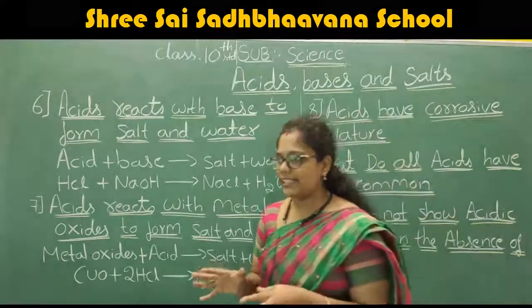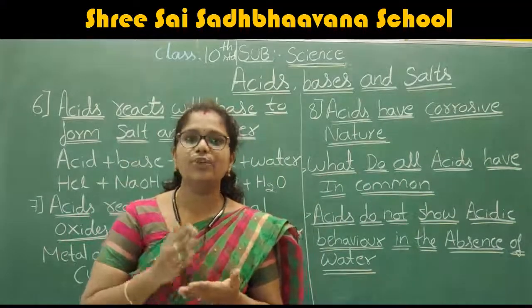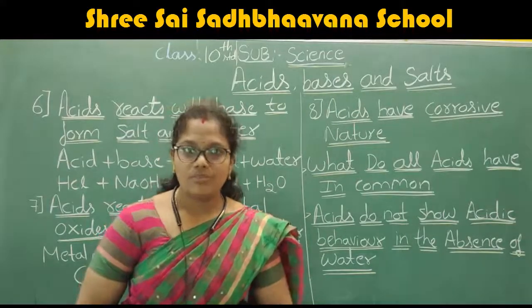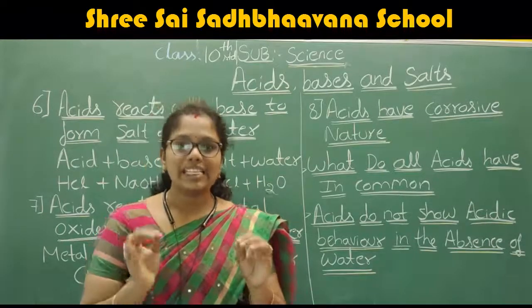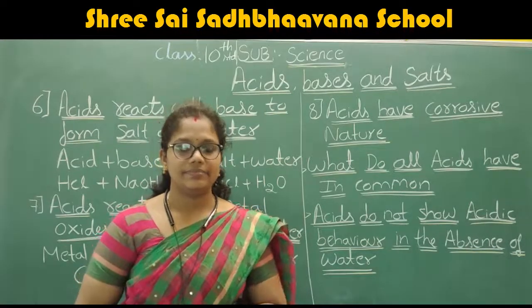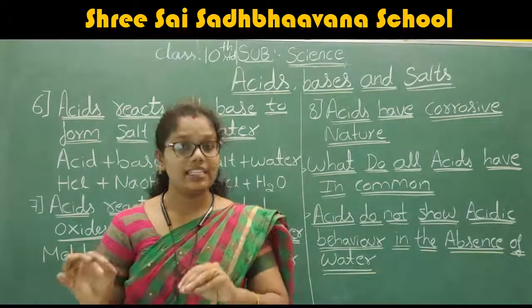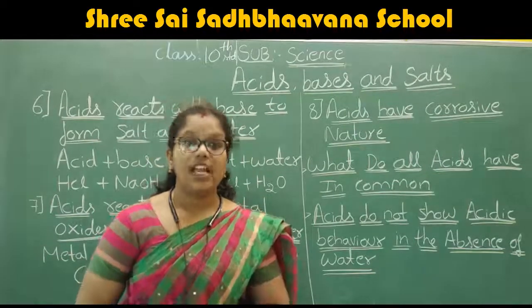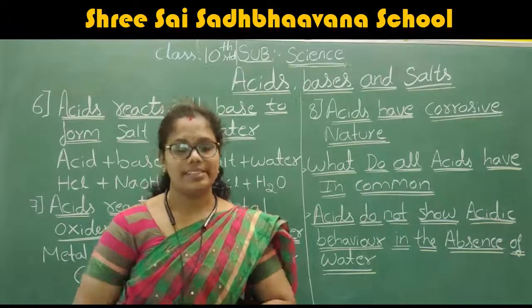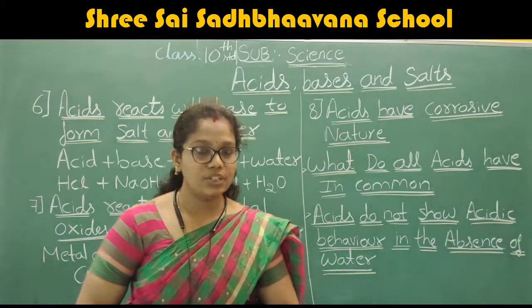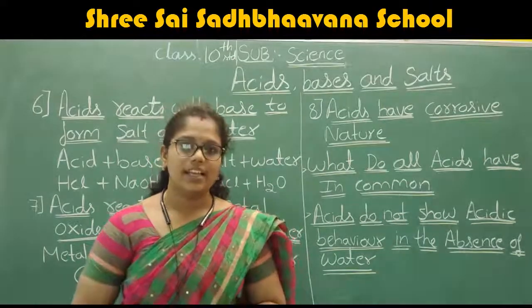When all the acids undergo decomposition, if they break, what is formed? HCl breaks down into H plus and Cl minus. Sulfuric acid breaks down into H plus and HSO4 minus. HNO3 breaks down into H plus and NO3 minus. Acetic acid breaks down into CH3COO minus plus H plus.